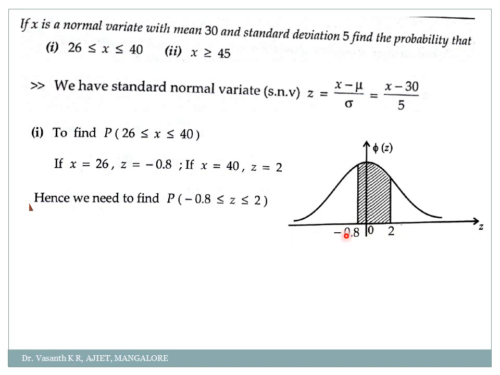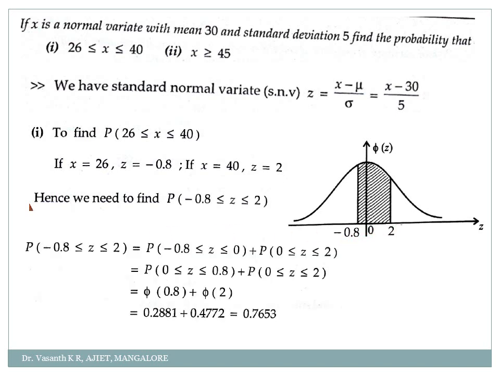In this problem I have not shown you the table, my dear students. You refer to the PDF of the table. I will send you the PDF, and you can keep it open while you solve the problems. So it is simply the probability from minus 0.8 to 0 plus the probability from 0 to 2. Minus 0.8 to 0 is similar to 0 to 0.8. So 0 to 0.8 means phi of 0.8 plus phi of 2.